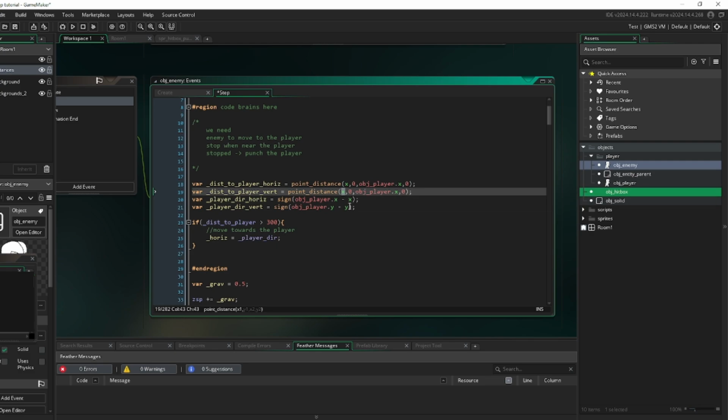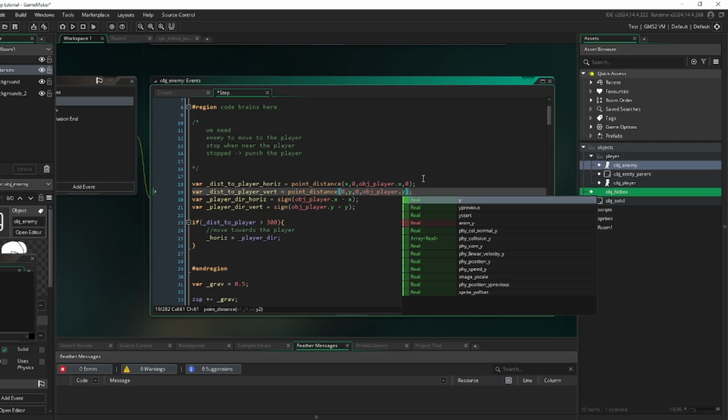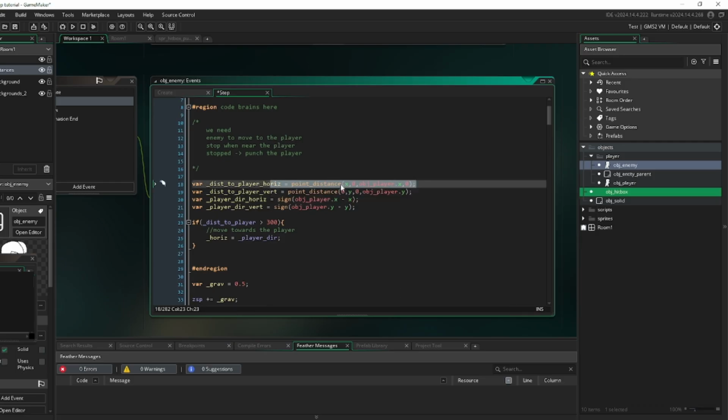Beautiful. Oh yeah, let's change this. So this will be 0, this will be y, this will be 0, and this will be y. Okay. So this will measure the horizontal distance, this will measure the vertical distance, this will measure the direction on the x-axis, and this will measure the direction on the y-axis.